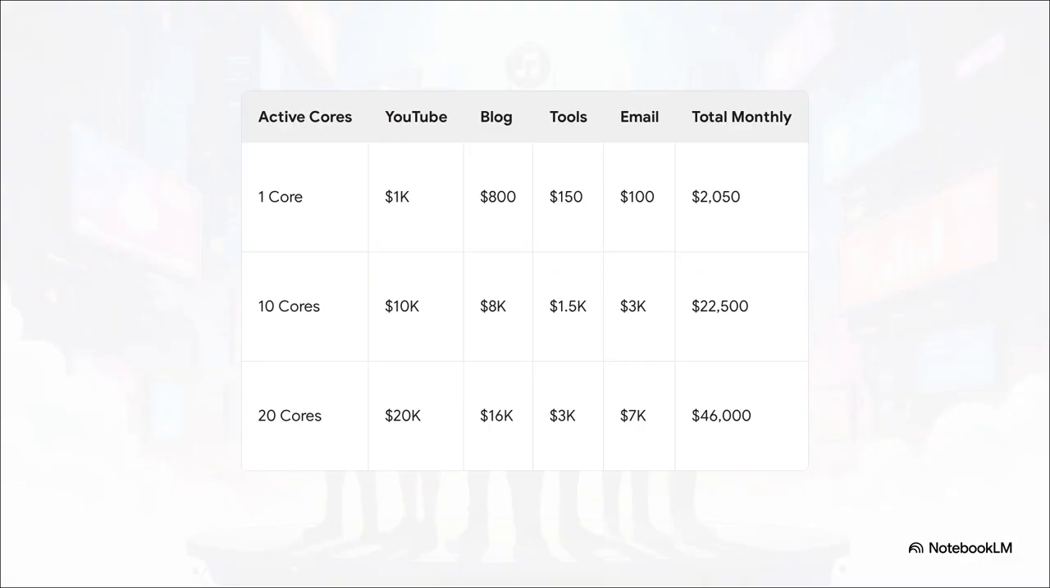And because these assets are totally evergreen and they're constantly cross-pollinating traffic, the scaling potential here is just staggering. Scaling up to just 10 active content cores can build you a predictable online business, pulling in over $20,000 a month. The YouTube video feeds the blog feeds the tool feeds the email list, and the email list feeds right back into YouTube. It is a brilliant, closed-loop system of compounding growth.